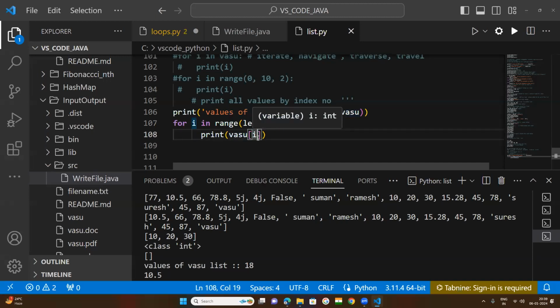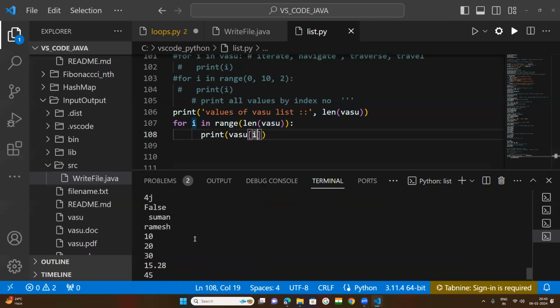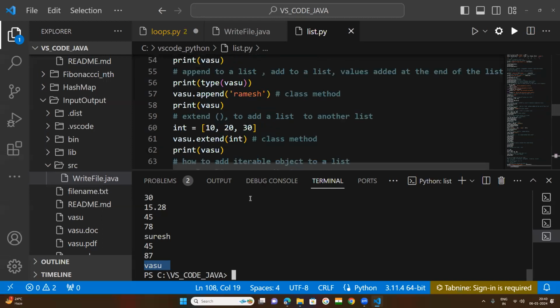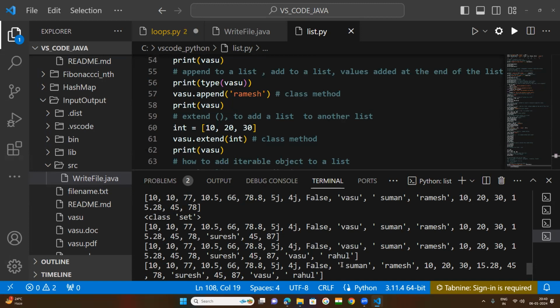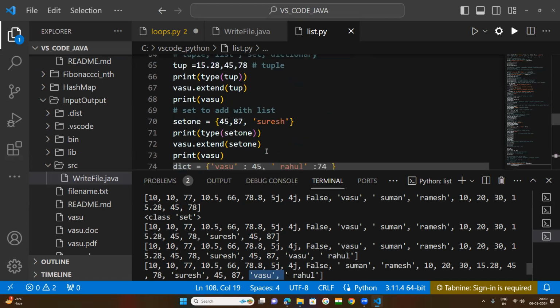So what is the index number? The initial index number is equal to 0. So 0 to 18 will be taken, and 18 means the last value. What is the last value of our list? Where is our list? Rahul is the last value. But I told you that as per the rule, the last index value will not be taken. So up to Vasu will be printed.